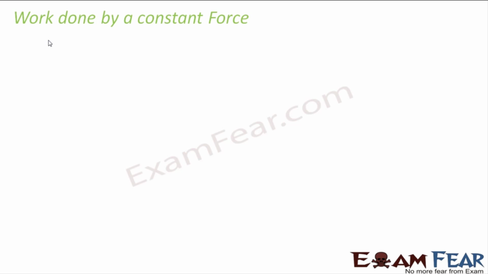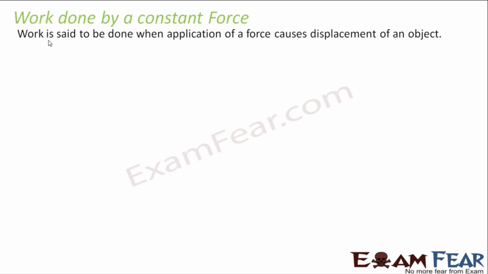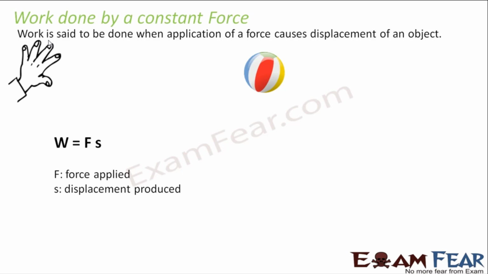So these are some of the examples, right? So now how do we mathematically express the work done by any object or the work done by any person? So as I mentioned, work is said to be done when application of force causes displacement of an object. So how do we mathematically express work? Work is defined as the product of force and displacement, where F is the force applied and S is the displacement produced. So the product of force and displacement gives us the work that is done.